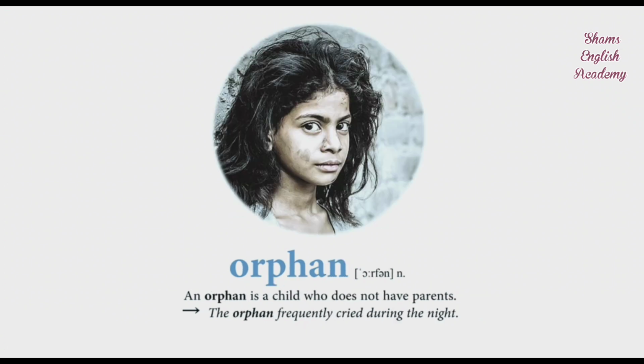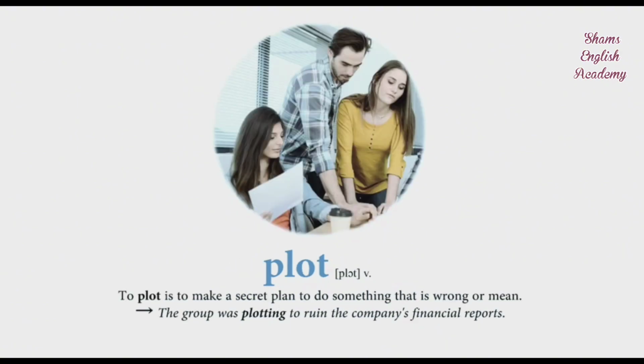Orphan. An orphan is a child who does not have parents. The orphan frequently cried during the night. Plot. To plot is to make a secret plan to do something that is wrong or mean. The group was plotting to ruin the company's financial reports.